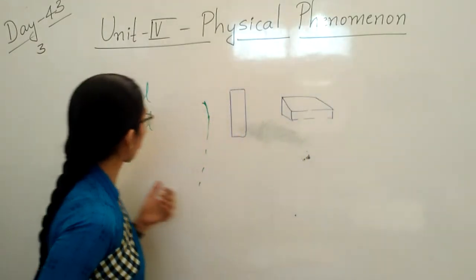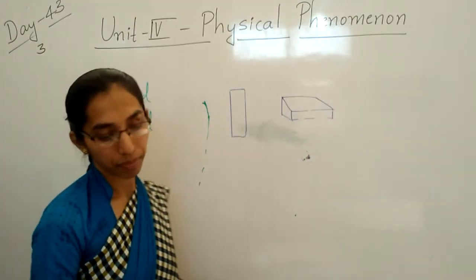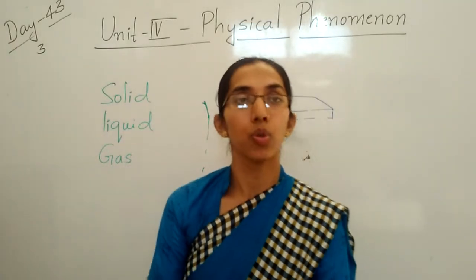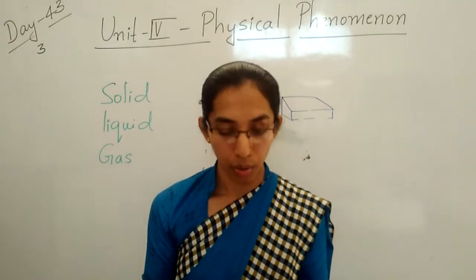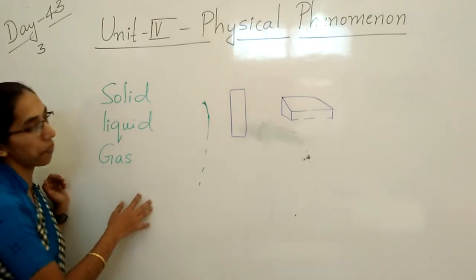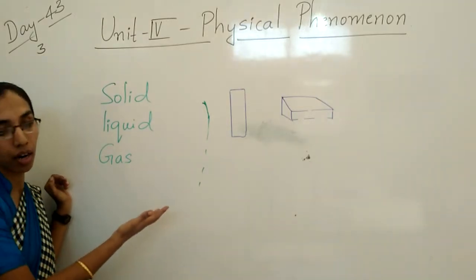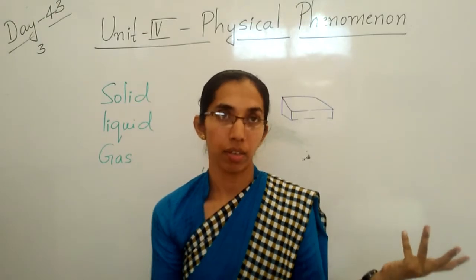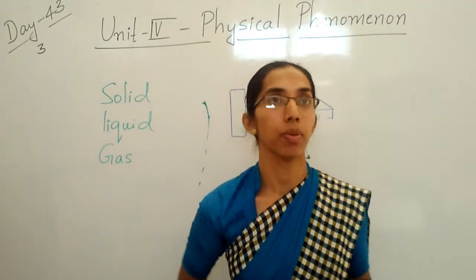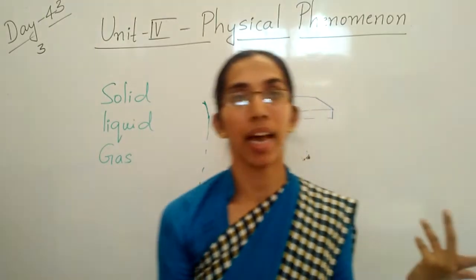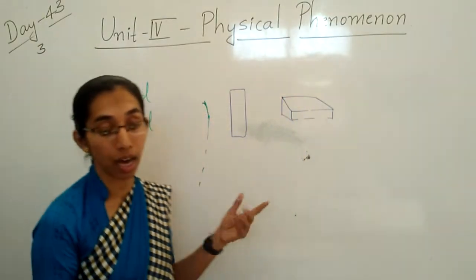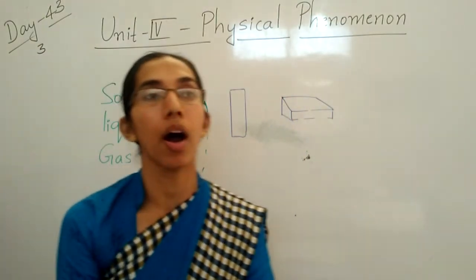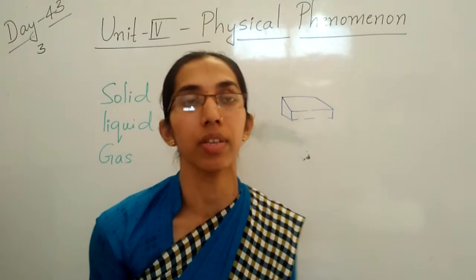Next is the gas. Gas does not have either a definite shape or a definite volume. You cannot say it is 1 kg or 2 kg because you cannot see the gas. It does not have a definite shape or definite volume, no fixed quantity.